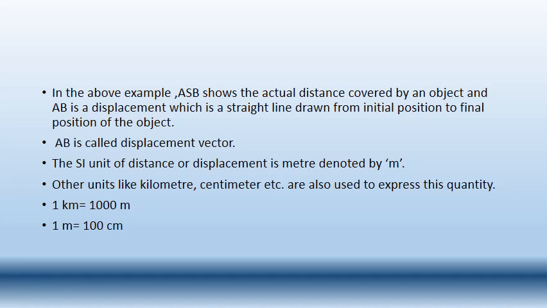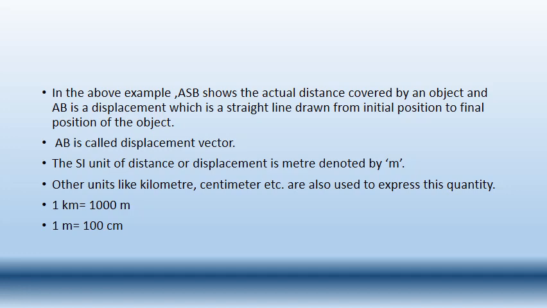For short distances, you can say meters, but for long distances, like measuring the distance between two cities, you cannot use a single unit like meter, so we require kilometers. In the same way, if you are measuring a very short distance, like using your scale to draw a diagram, in which terms will you measure? You will measure in centimeters. So other units like kilometer and centimeter are also used to measure distance or displacement.